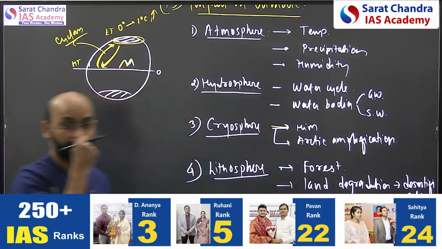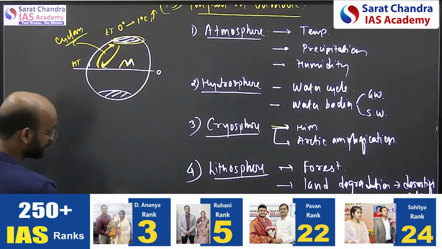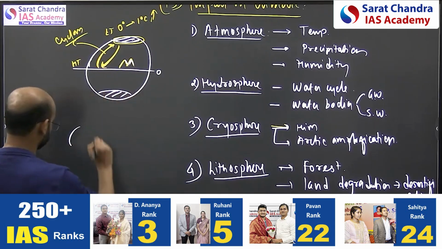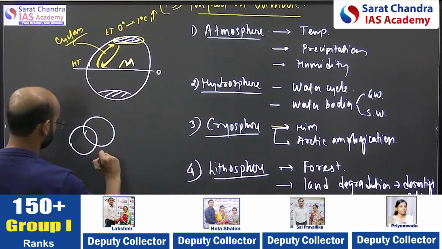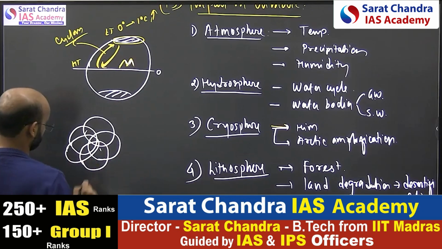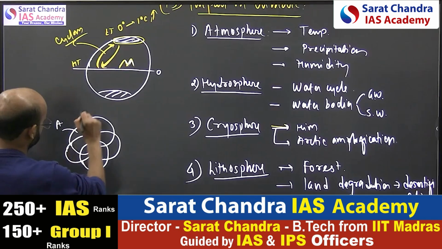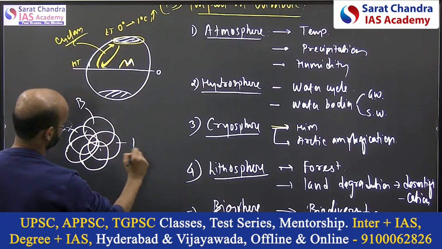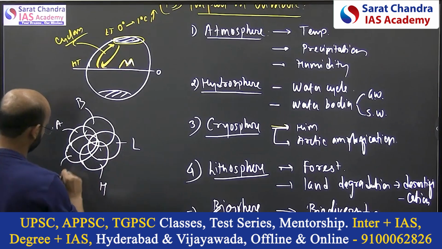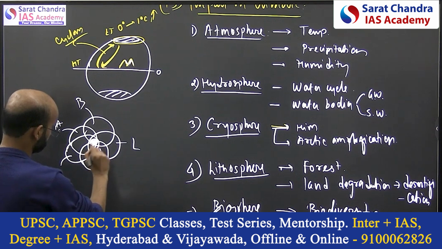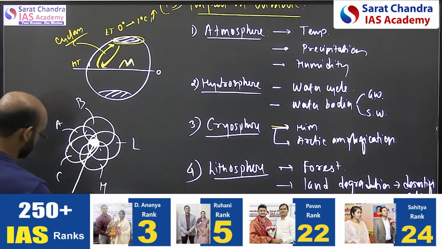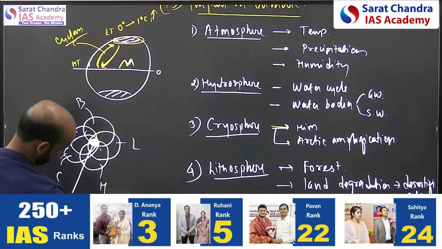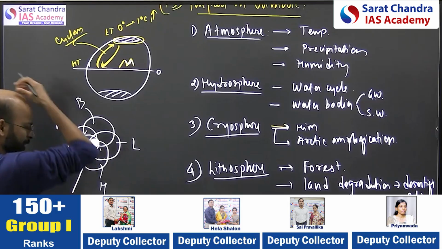Mostly the climate is related to biodiversity, and that's what we have in this diagram now. The five effects: the atmosphere, biosphere, lithosphere, hydrosphere and cryosphere, and the center part is climate action.